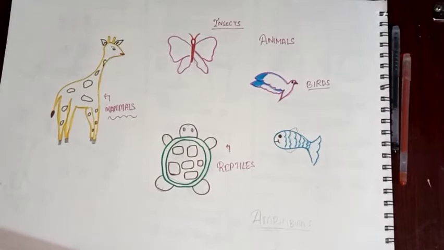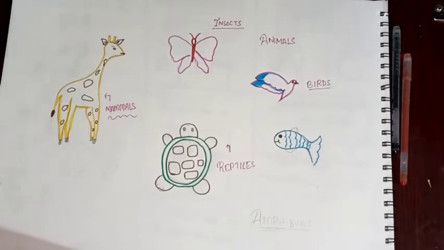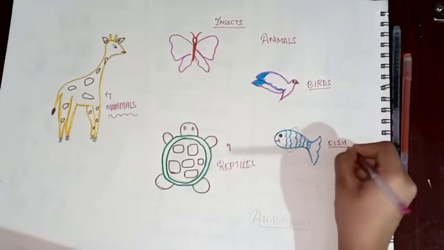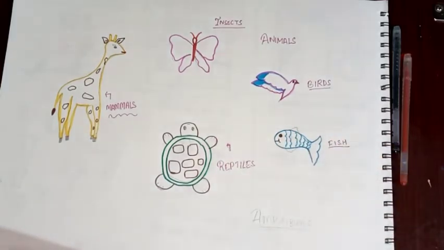Now I will go for fishes. So the next animal type is fish. In Hindi there is a poem also, Machli Jal Ki Rani Hai. In that poem there is a full description of the fish life, and we have seen how fish move, and if there is no water, how they die. So basically, all fishes live in water and use their tails to help them swim.